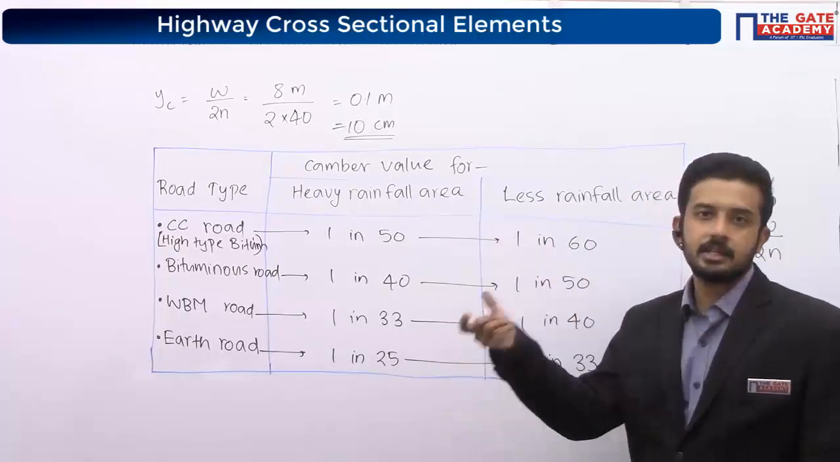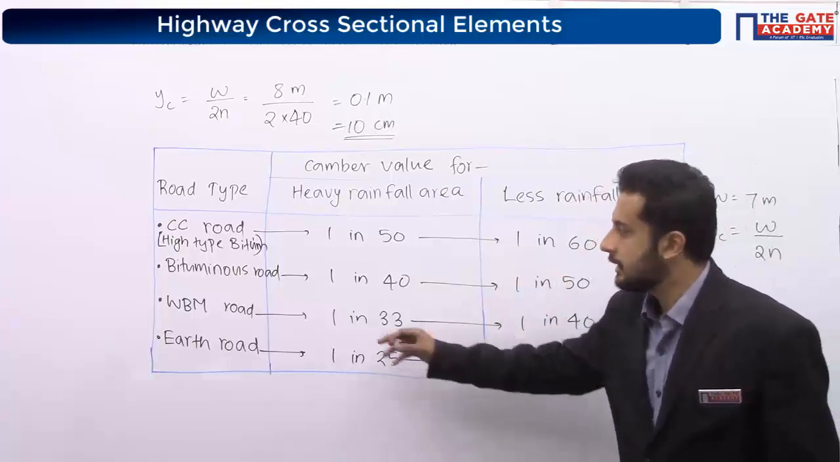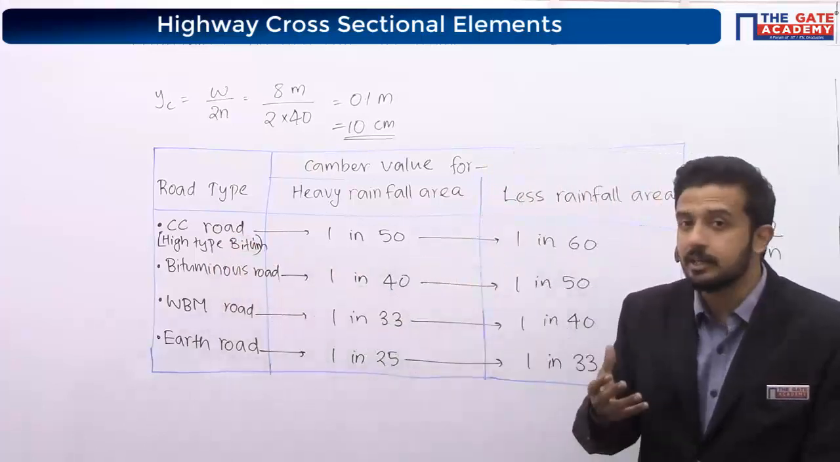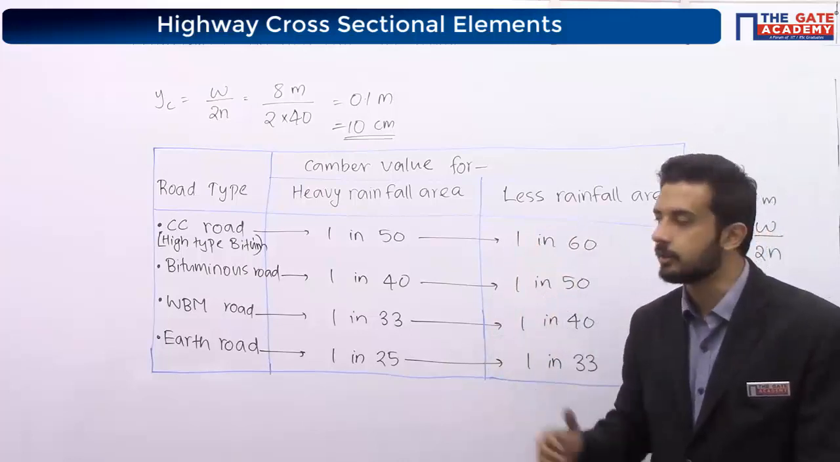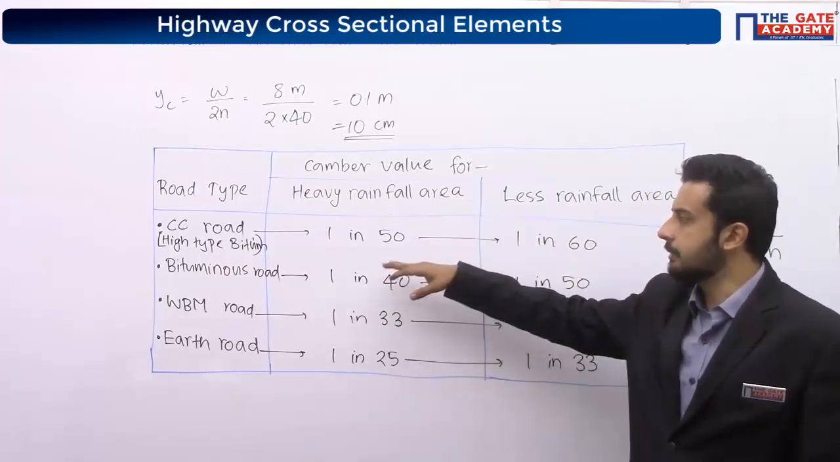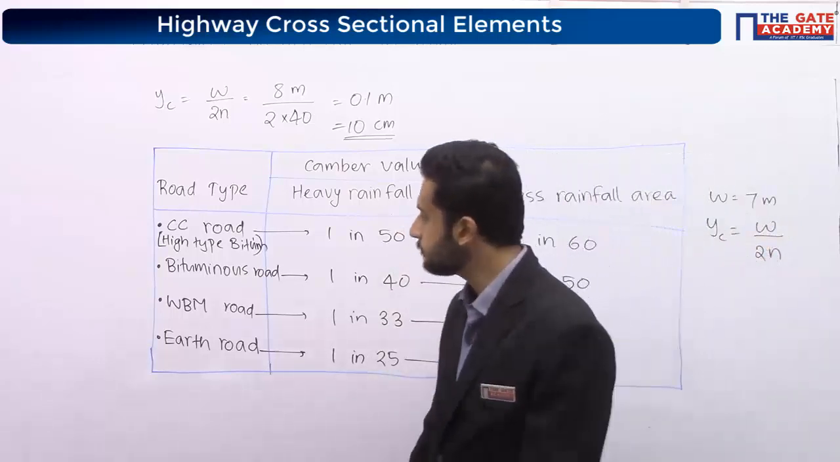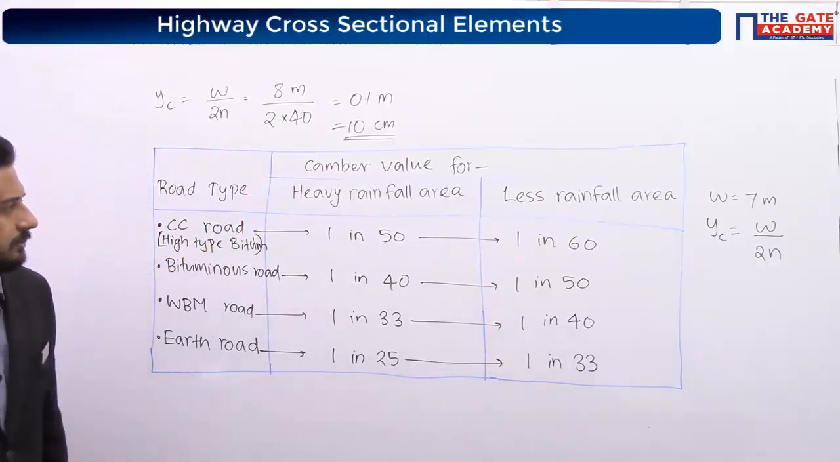In case in the question, if you are seeing high type bituminous, then it is not the second one. We are taking it as that quality is something very much more than normal bituminous flexible road. So the camber value we are taking according to cement concrete, in case they are giving high type. Okay. So complete it.